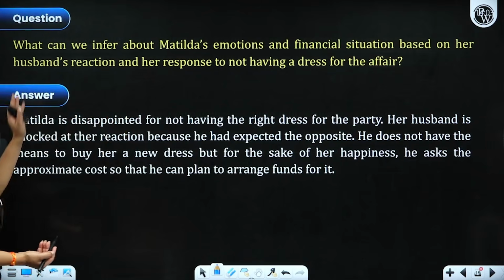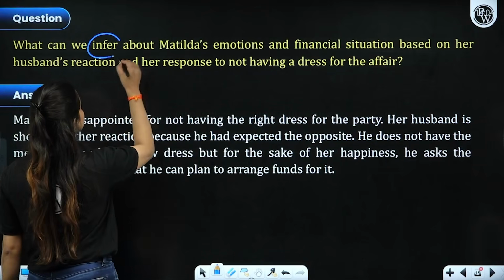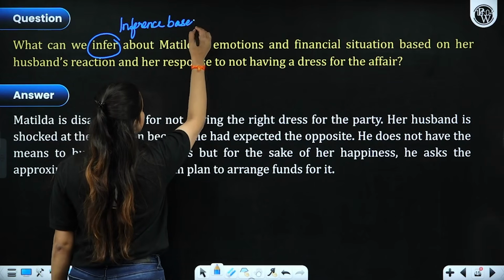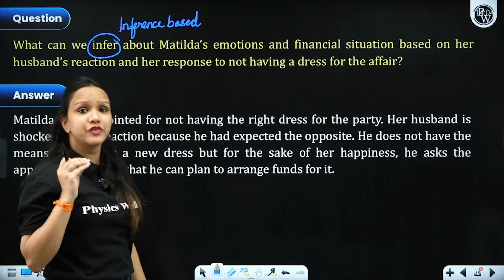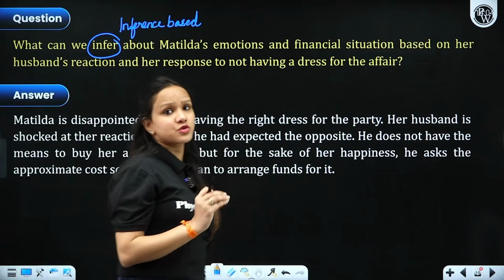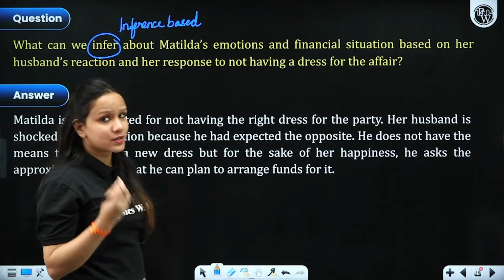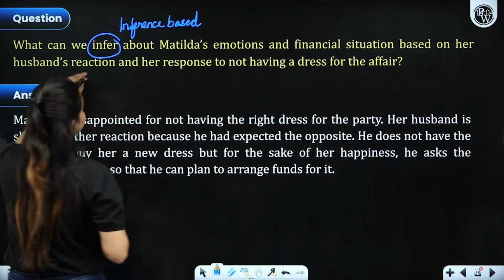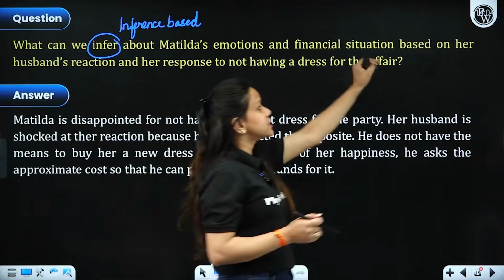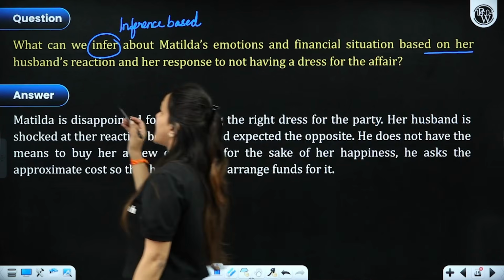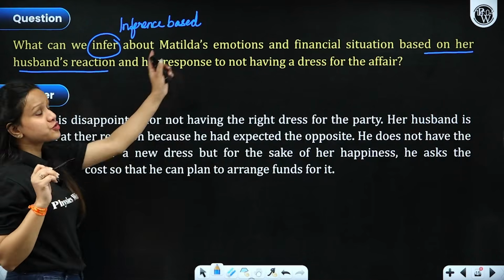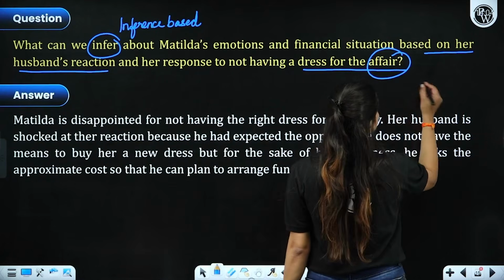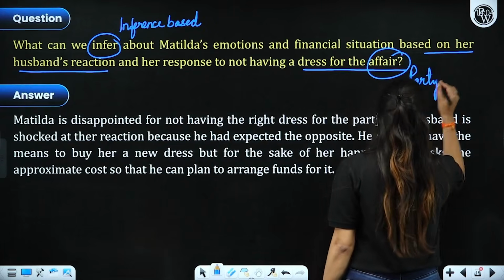The very first question, what can we infer? This is an inference-based question. And let me tell you, CBSE loves to ask inferential-based and value-based questions from the stories, right? Because each and every story in one way or the other conveys some important message to all the readers out there, right? So what can we infer about Matilda's emotions and financial situation based on her husband's reaction and her response to not having a dress for the affair, right? Which affair are we talking about? The ball or the party, you can say, right?